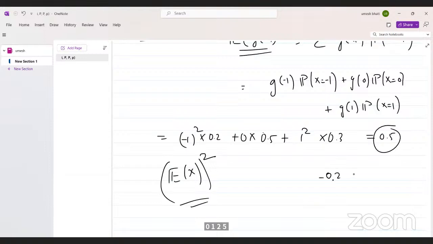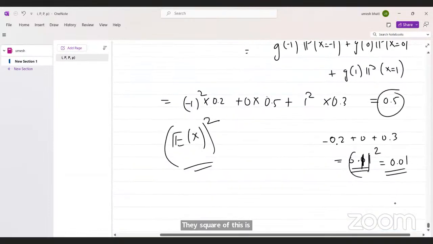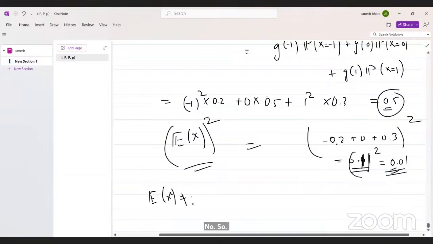Minus 0.2 plus 0 plus 0.3. What's the answer? 0.1. And then the square of this is 0.01. This is the answer for the square of the expectation of X. Now, are they equal? No. So the expectation of X square is not equal to the square of the expectation of X.